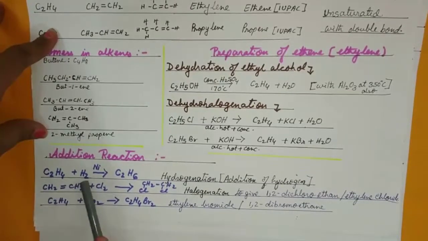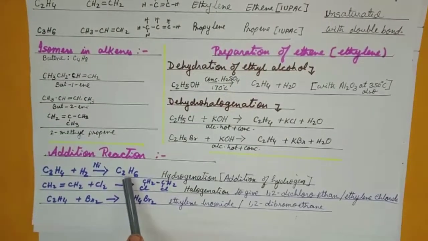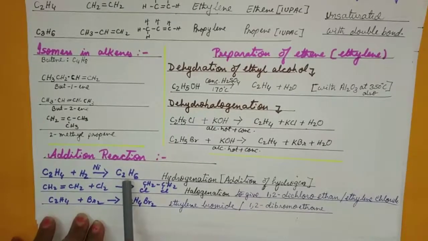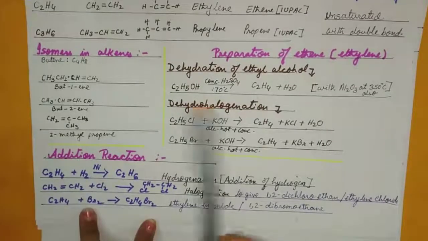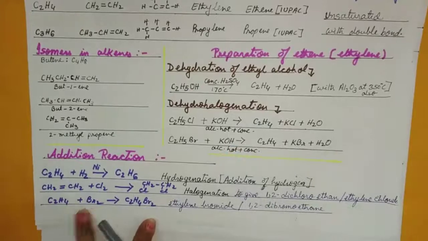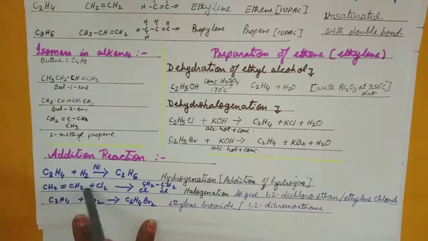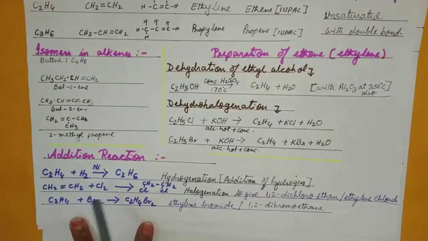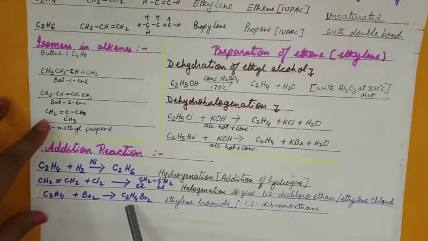Ethene with hydrogen in the presence of nickel gives you ethane, whereas for the cracking we were doing ethane at a temperature of 500 degrees Celsius with alumina gives you ethene and hydrogen. So it can be a vice versa reaction, important, so please note it. It can be with halogenation also, the double bond breaks and 2 chlorine get attached, that is 1,2 dichloroethane, or can be ethylene chloride. With bromine it will become ethylene bromide, or 1,2 dibromoethane.